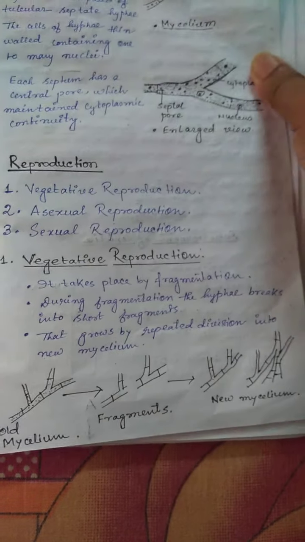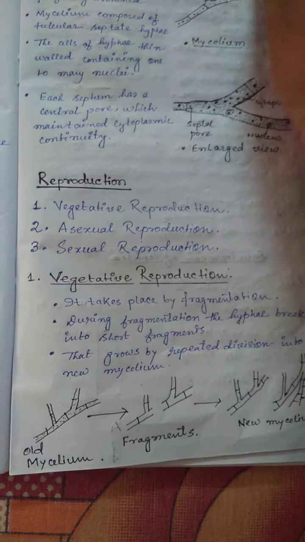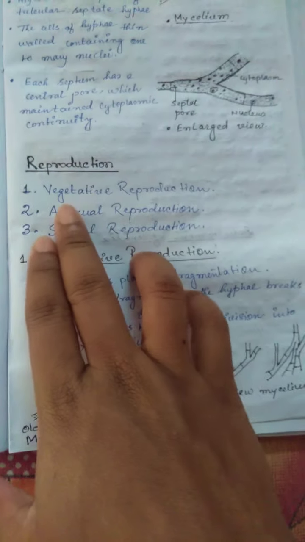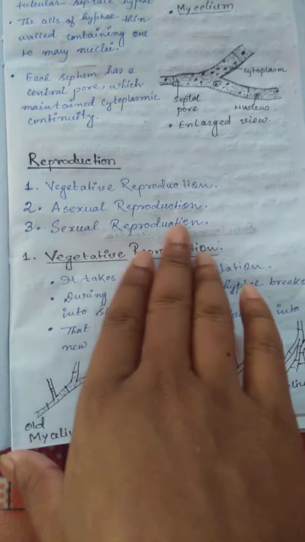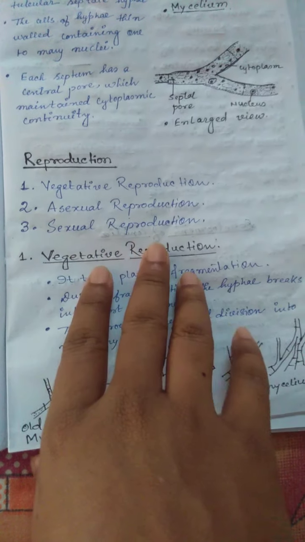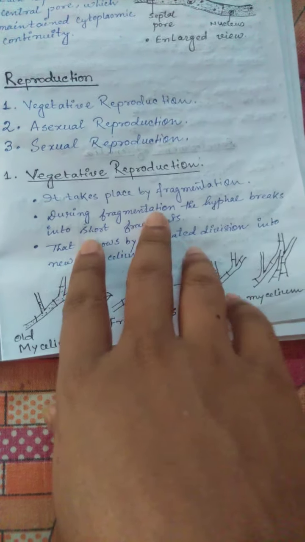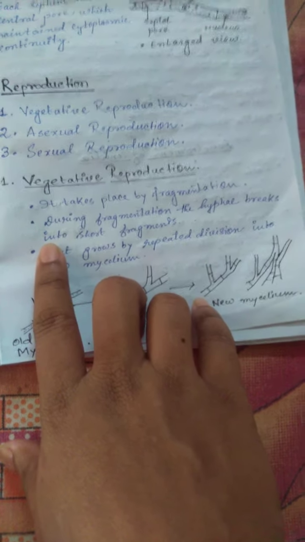Now, the method of reproduction. In case of Penicillium, there are mainly three types of reproduction. The first one is vegetative reproduction, the second one is asexual reproduction, and the third one is sexual reproduction. What happens during vegetative reproduction? The only method is fragmentation.